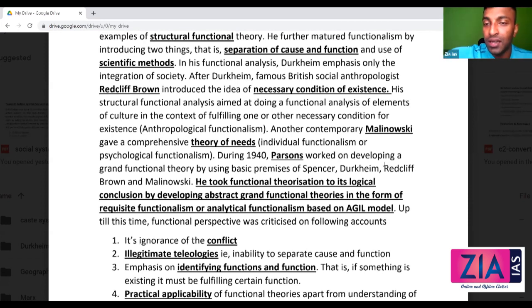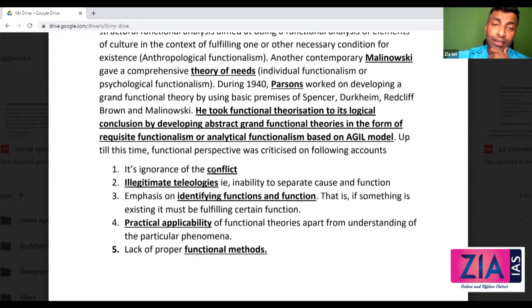And then Parsons worked on developing grand functional theory by using the basic premises of all these, and took functionalism to its logical conclusion by developing an abstract grand functional theory in the form of requisite functionalism or analytical functionalism based on the AGIL model. These are the criticisms: ignorance of conflict, illegitimate teleology, identifying function and function.